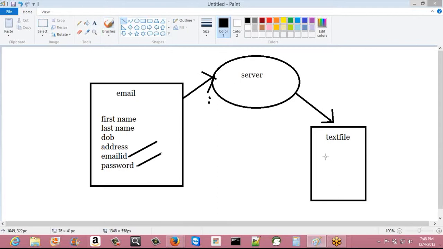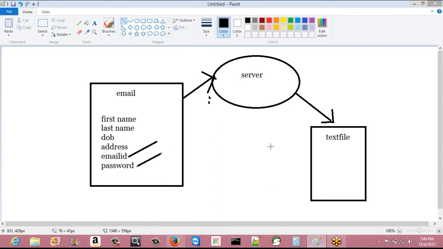Okay, the email ID exists. What happens if the email ID exists? It will verify if the password provided is correct or not. So once the password is verified and it's correct, it will send back a message to the email application saying that email ID and password are correct, and the user will be able to log into that particular account.